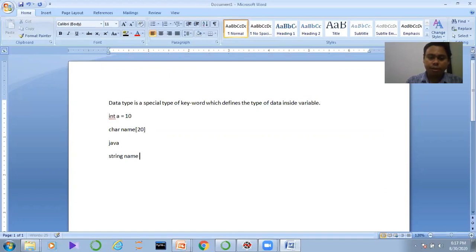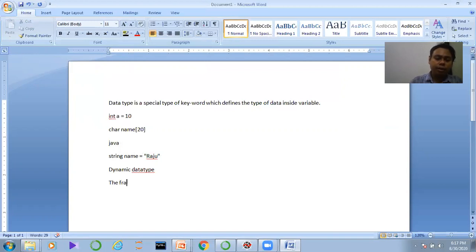Suppose string name equals to, you are providing the name called, suppose you are Raju, you are defining. So before the variable you need to specify what is the data type behind the variable. But in the case of Python, we don't need to do this because Python is supported by the dynamic data type. In the case of dynamic data type, what would happen?